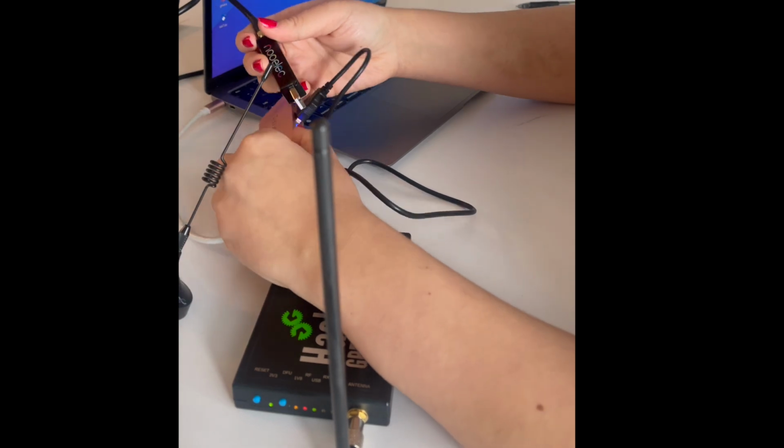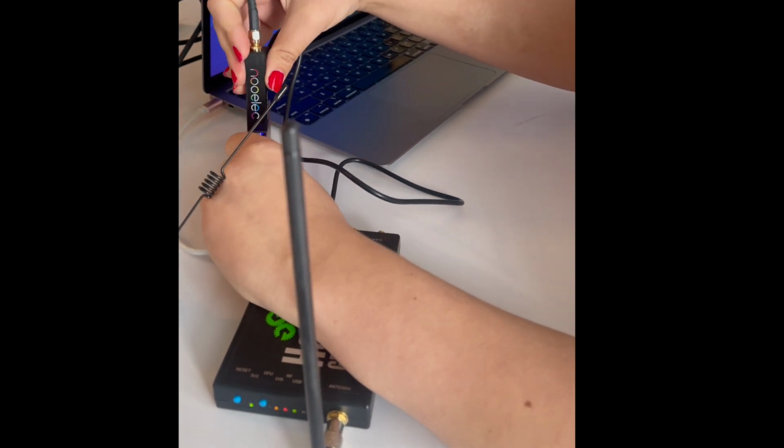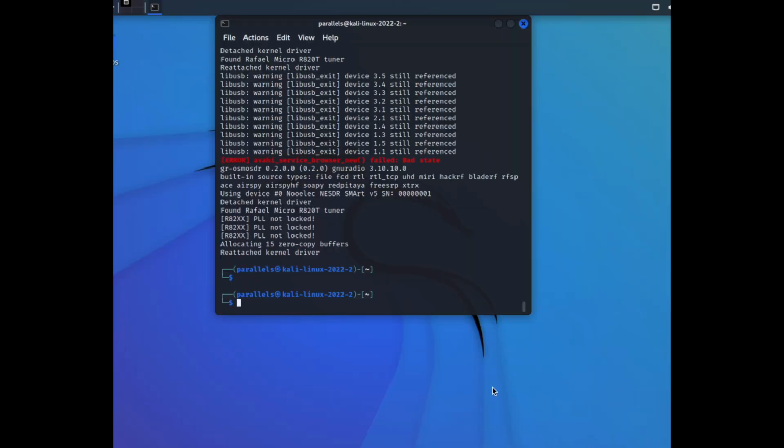Alright, and once those are all hooked up to your computer, you can now download the necessary tools in Kali Linux, and you can do this by doing the command sudo apt-get install gqrx-sdr. And for the next one, you can do sudo apt-get install rtl-433.